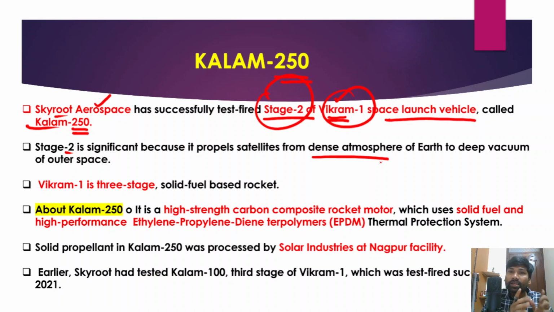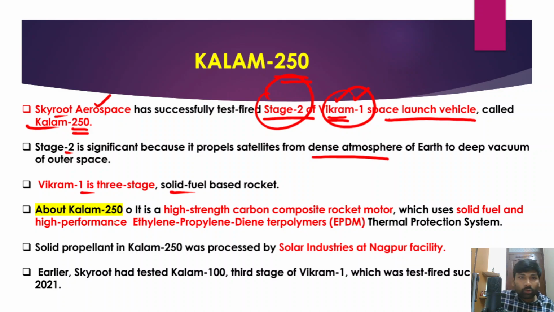So this Vikram 1 space launch vehicle stage 2, that is Kalam 250, is very, very important because it propels the satellites. And in fact, Vikram 1 is a 3-stage solid fuel based rocket. It involves 3 stages, and it uses solid fuel. So it is a solid fuel based rocket.